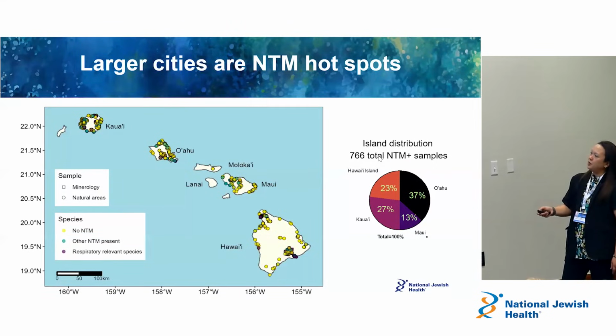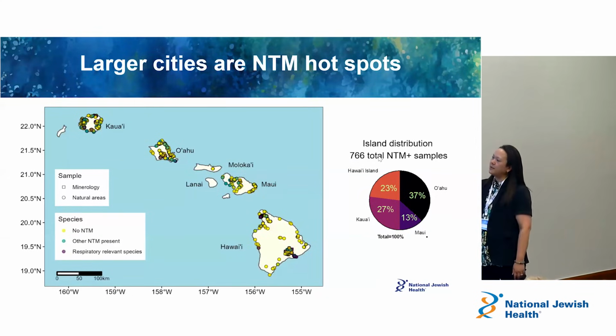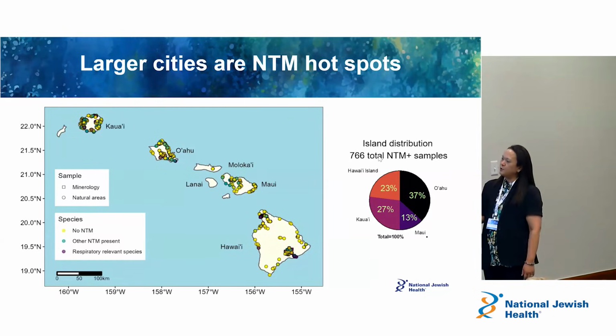And so this is sort of the geographic distribution of NTM in the state that we looked at, again, primarily focusing on the 4 main islands. And so we broke this down between no NTM in the yellow, meaning that we had a soil or a showerhead sample that we didn't recover any NTM from, okay? So no NTM in the yellow. And the teal, we had other NTM. So these are your bacteria, the NTM that don't cause lung disease, but they're in your soil, okay? So compared to the respiratory organisms in the purple. So if you see a purple here, that's where we found like a Mycobacterium avium, a Mycobacterium abscessus in Hawaii.